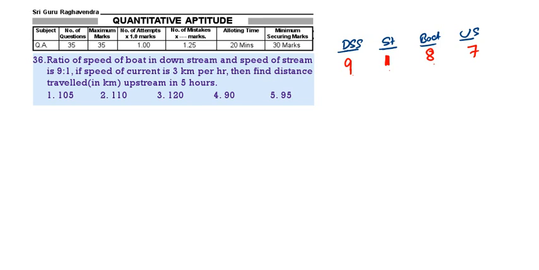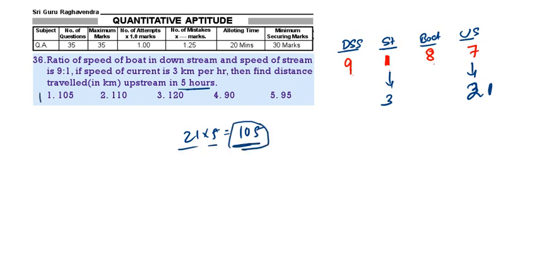Now what is given? The speed of the current is 3. So 1 part is equal to 3. Therefore upstream 7 parts equal to 21, in 5 hours. So 21 into 5. What is the distance? Speed into time. So 21 into 5 is 105. 1 is the correct answer.